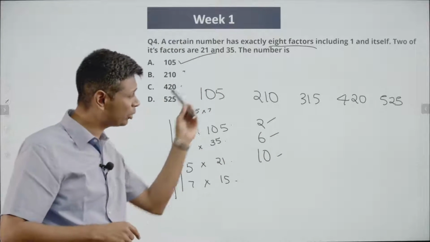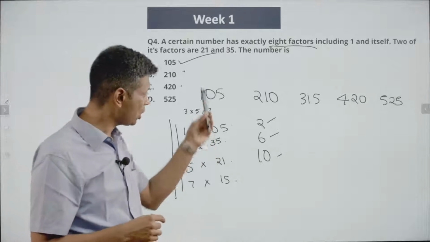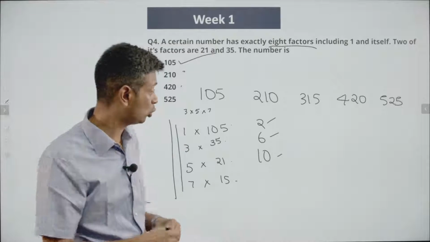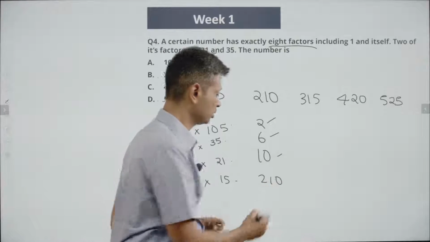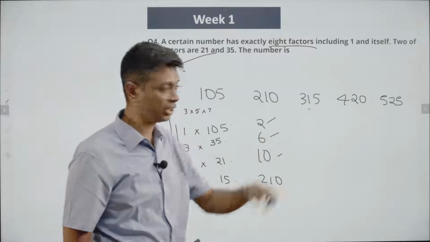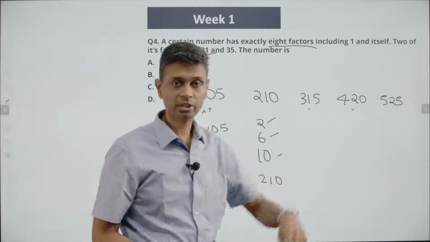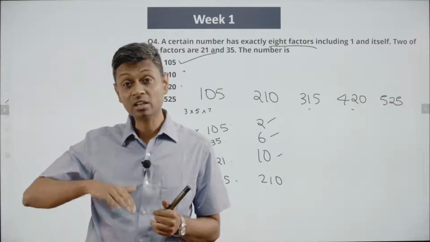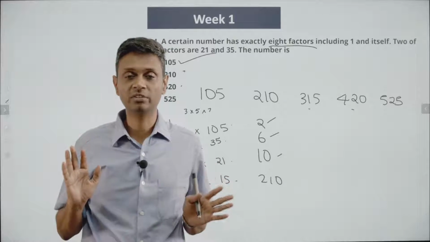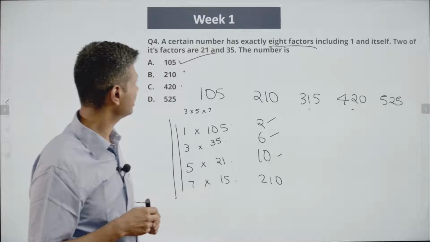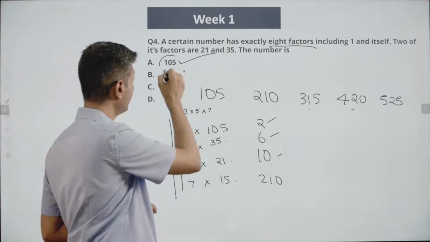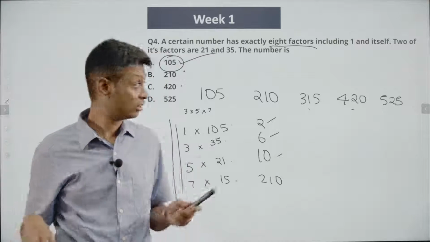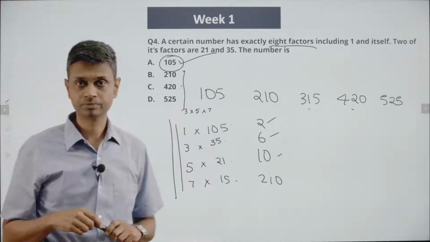So any multiple of 105 will have all the factors of 105. And at the very least, itself, 210 is a factor of 210. 315 is a factor of 315. 420 is a factor of 420. So if 105 has 8 factors, any other multiple of 105 will have more than 8 factors. So 105 is the only possible answer. The others don't feature. These will all have more than 8 factors.